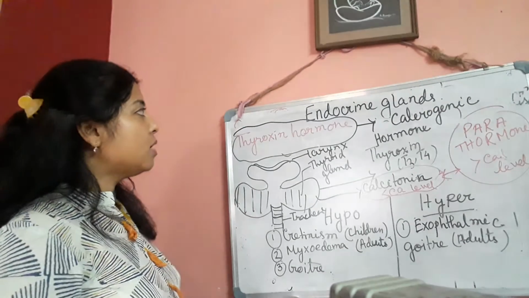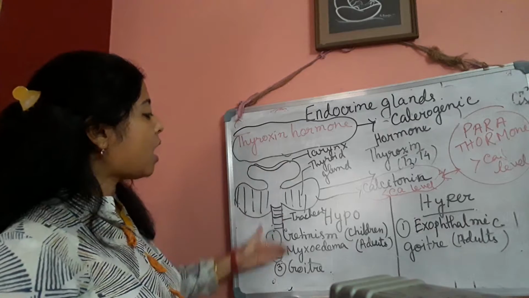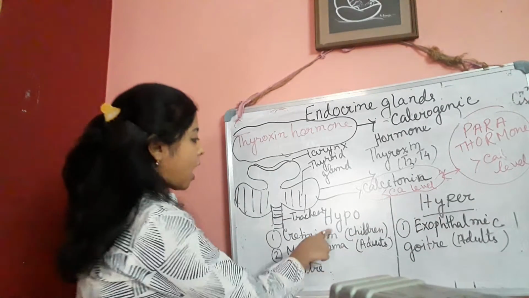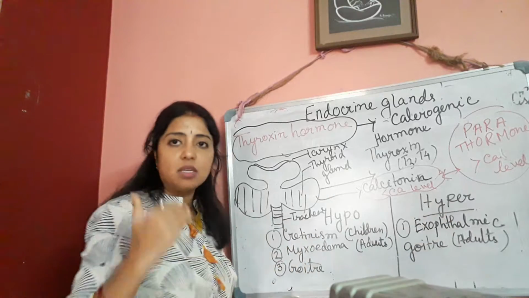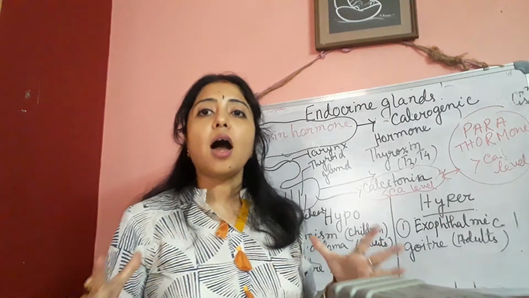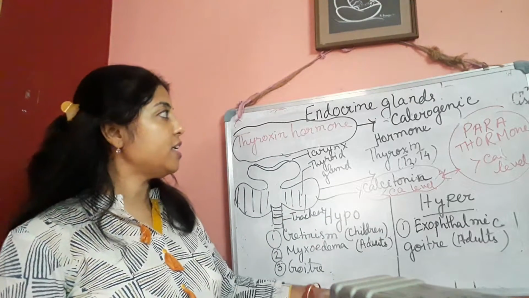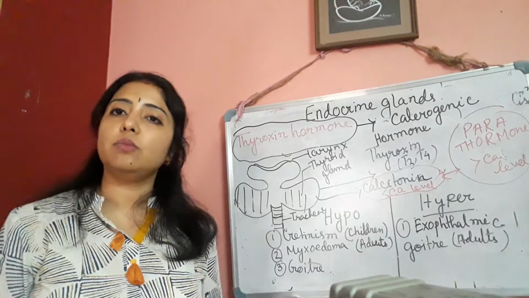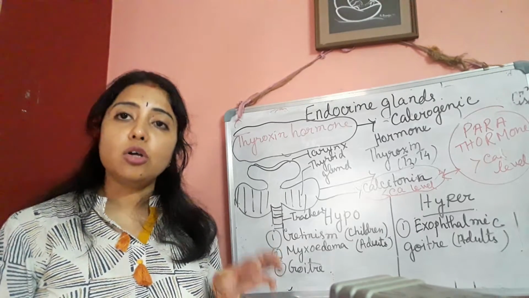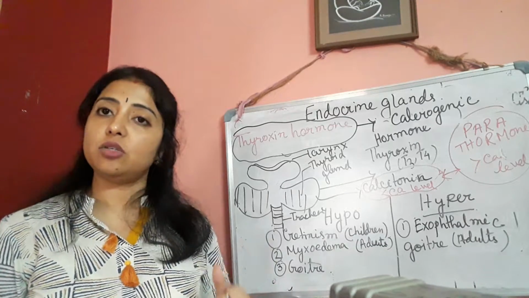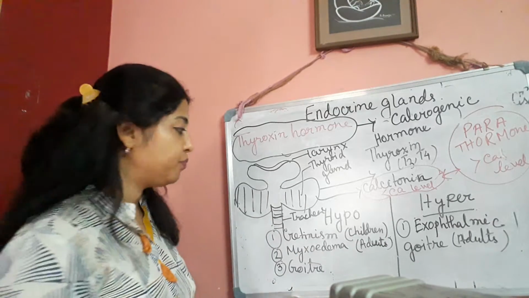So next, I have to mention the hyper and hyposecretion of these hormones. Okay, hyposecretion and hypersecretion. Hypo means less secretion, and hyper means higher secretion. But before that, I have another thing to discuss. It also regulates the metabolism of calcium. Osteoporosis may happen for that also. It helps in bone formation. It is also considered a growth hormone.